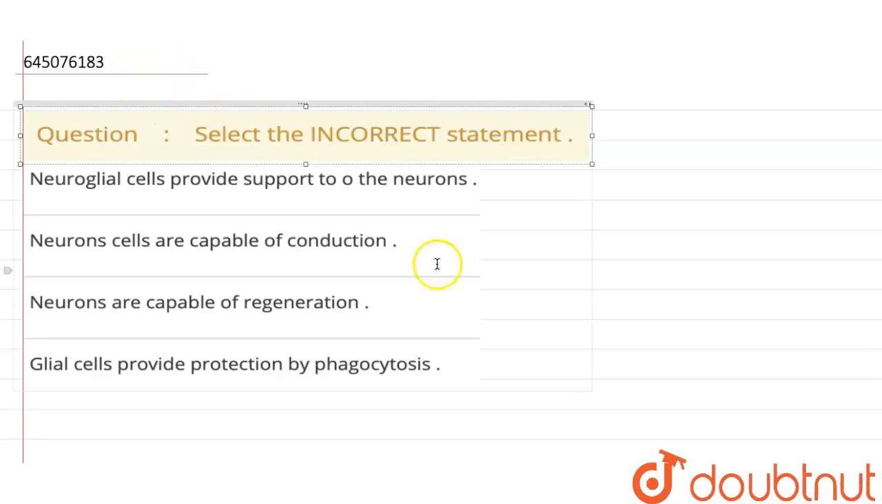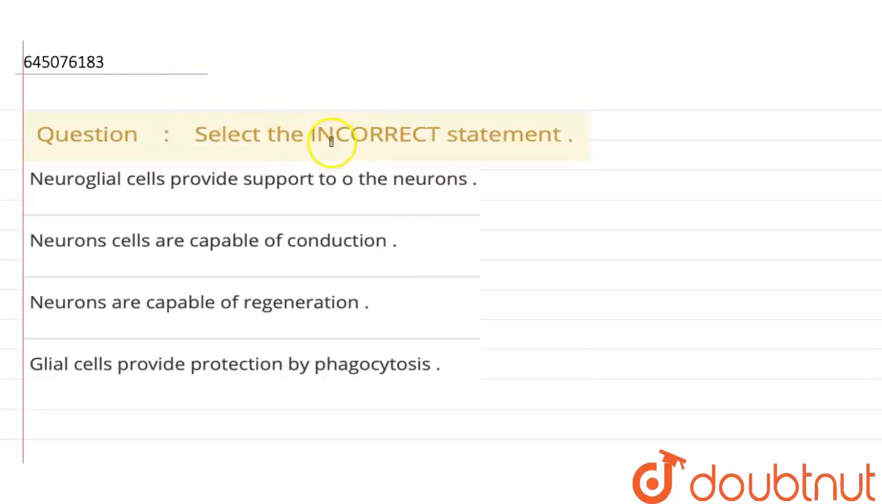Hello. Here the question is: select the incorrect statement. We have to select the incorrect statement out of the following four statements. The statements are: first, neuroglial cells provide support to the neurons. Second, neuron cells are capable of conduction. Third, neurons are capable of regeneration. And fourth, glial cells provide protection by phagocytosis. Let's start with the first statement, which is neuroglial cells provide support to the neurons.